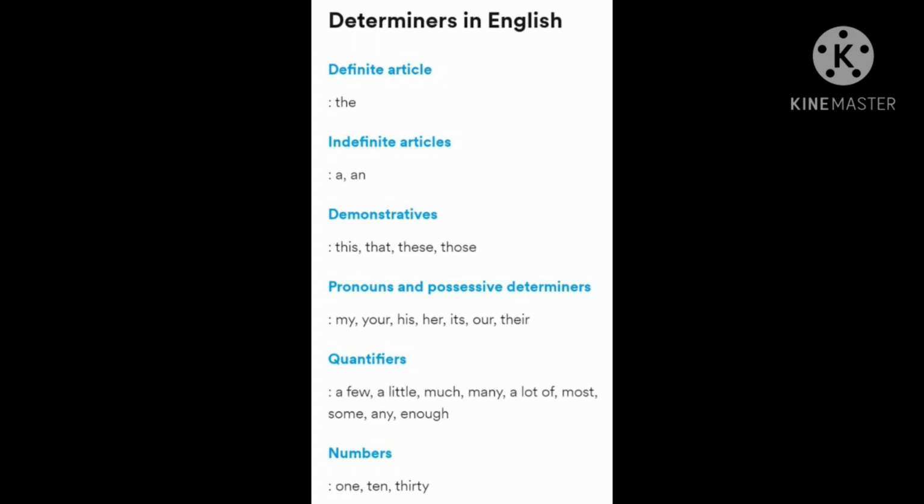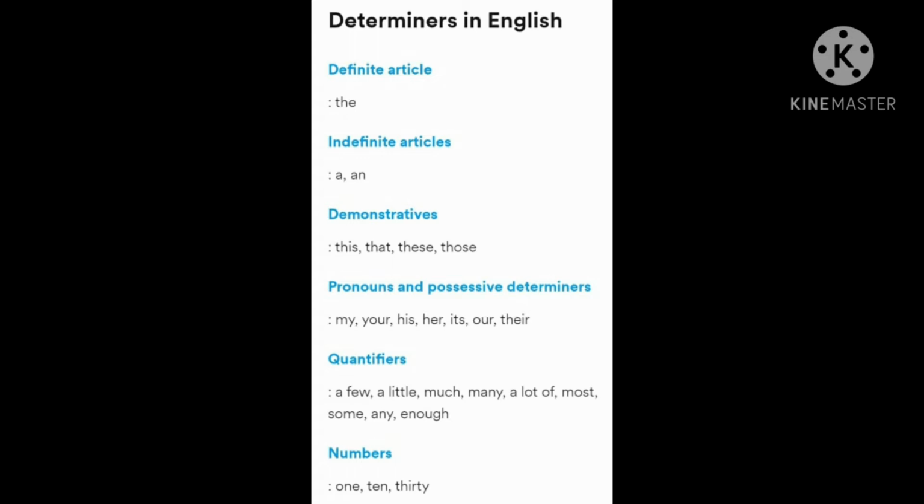Okay, now once again we'll revise this one with a couple of examples. Determiners in English: articles, definite article the, indefinite article a and an.